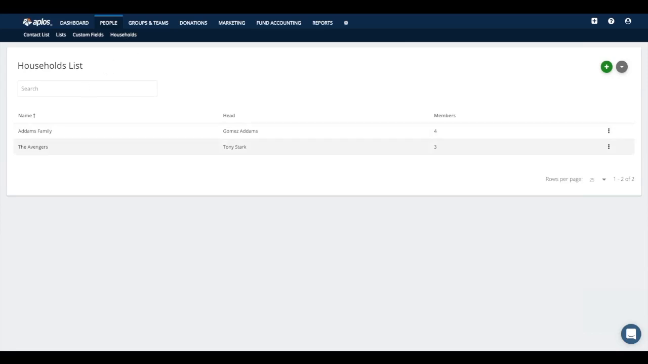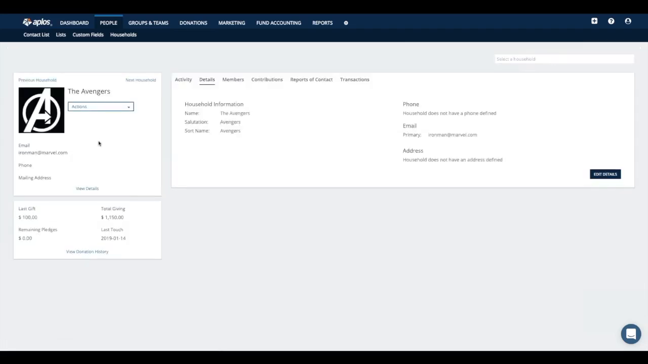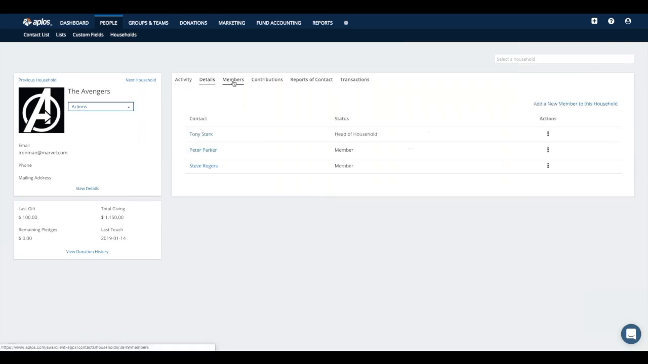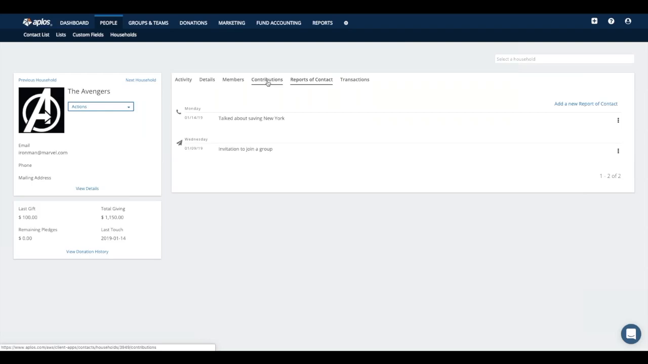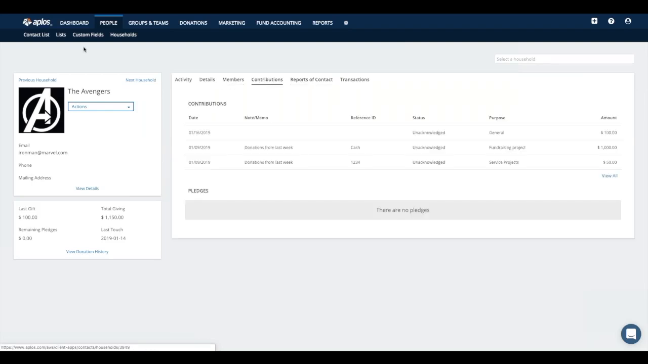So within households, as you can see, I have a couple of examples here, such as the Addams Family and the Avengers. If I click into one of those, you can see that this is the household for the Avengers. You can see the activity for that household, their basic details, who the members are within that household, and then any contributions or transactions or report of contacts that you have for that household.